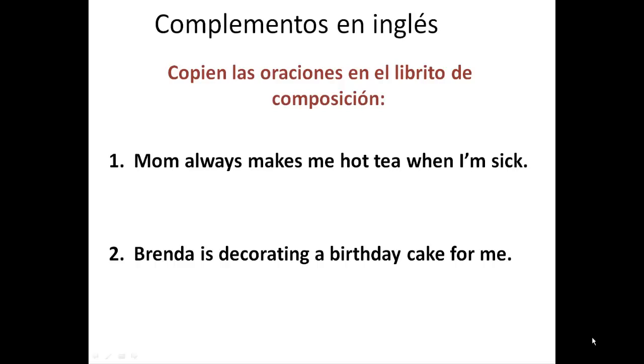Complementos en inglés. Copien las oraciones en el librito de composición. Mom always makes me hot tea when I'm sick. Brenda is decorating a birthday cake for me. Please record these in your notebook, for you'll use them in the homework for today.